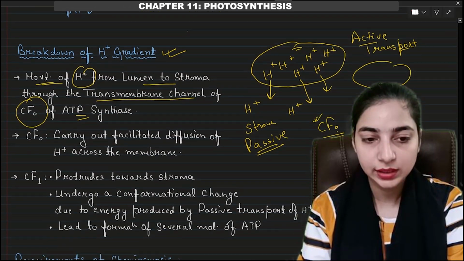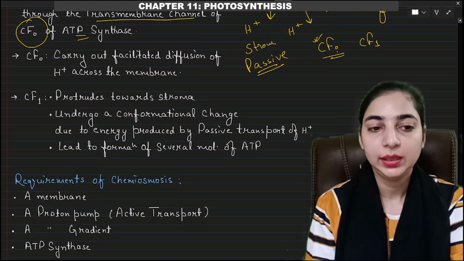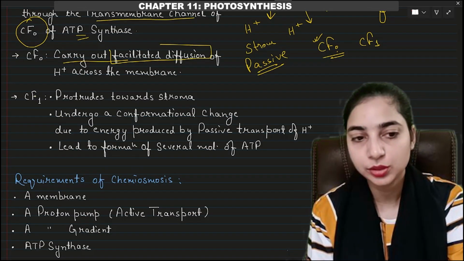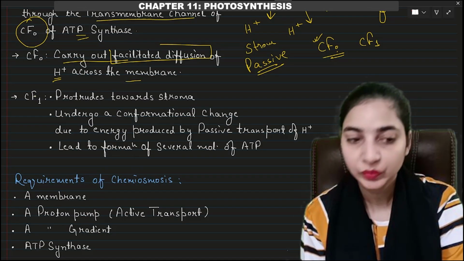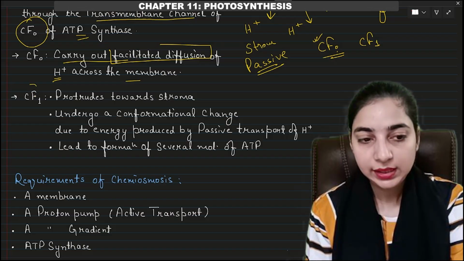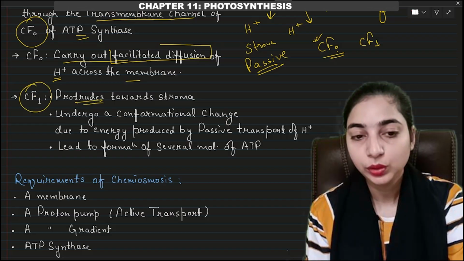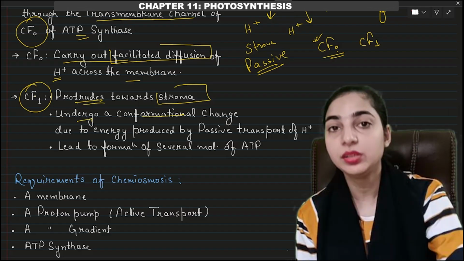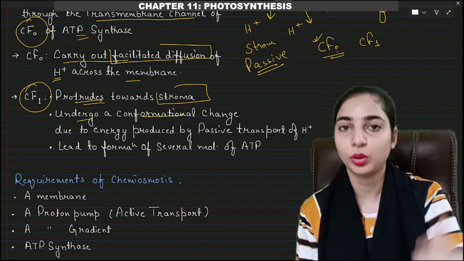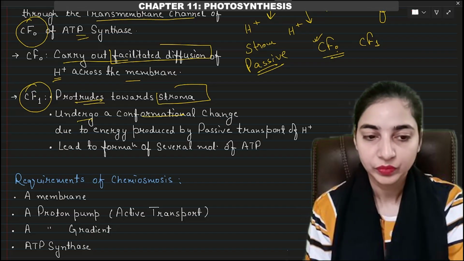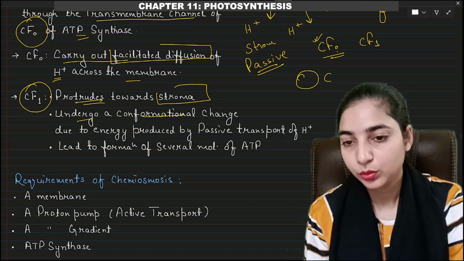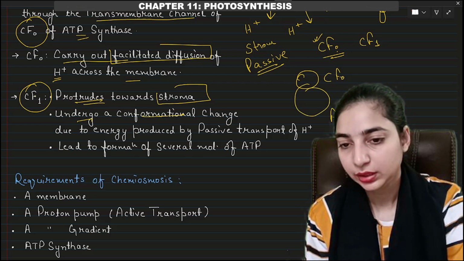So the CF0 part of the ATP synthase enzyme will carry out the facilitated diffusion of the H plus, or the proton, across the membrane, and the CF1 part, which is protruding towards the stroma, will undergo a conformational change due to the passive transport of protons from the lumen to the stroma. This is CF0 and this is CF1, right?